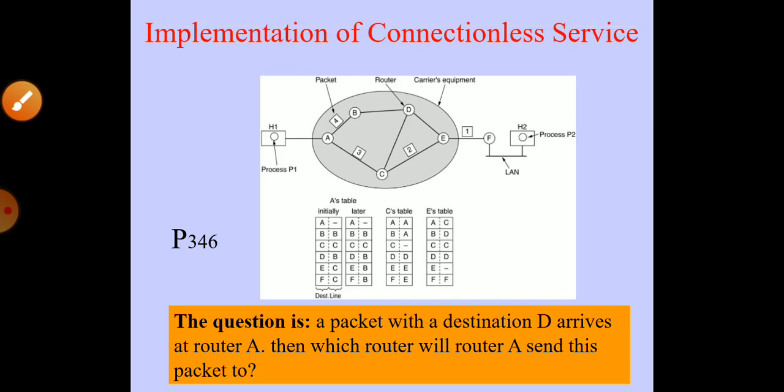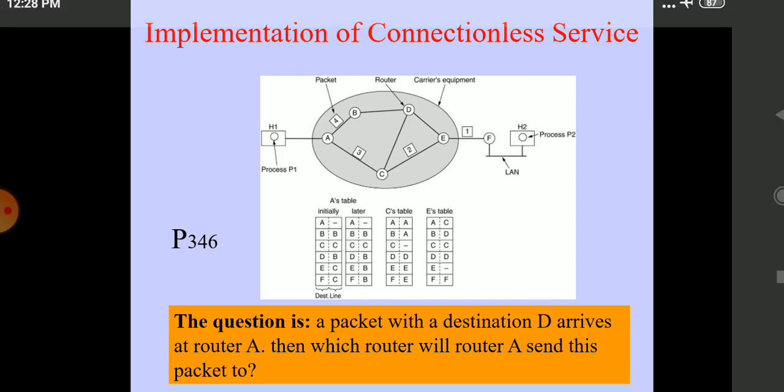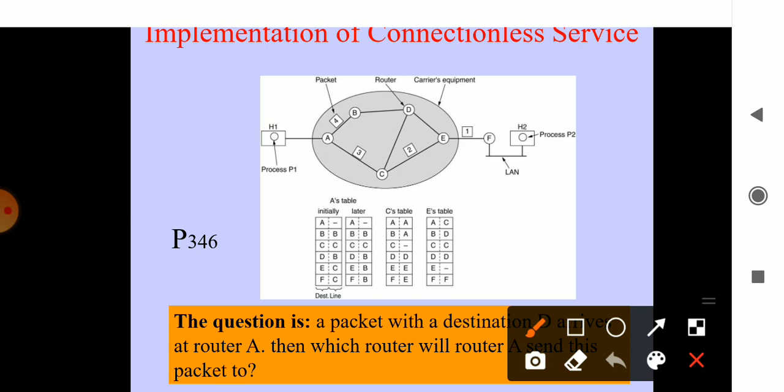So connectionless service is when information is passed from one area to another, from one router to another router, as packets. Whichever medium you are using, wireless, Wi-Fi, or any other modem, it passes the information from source to destination only through the address.